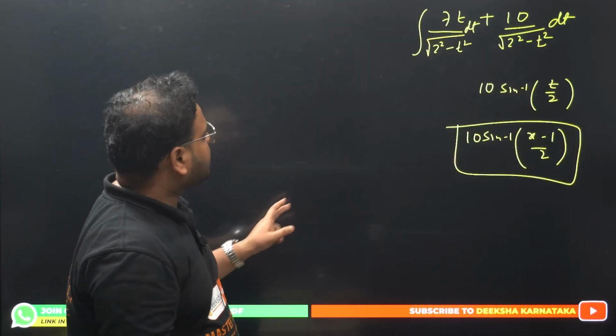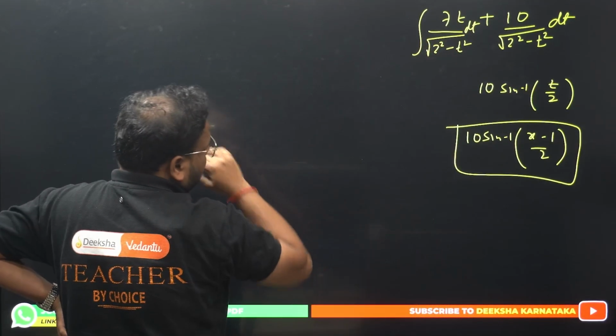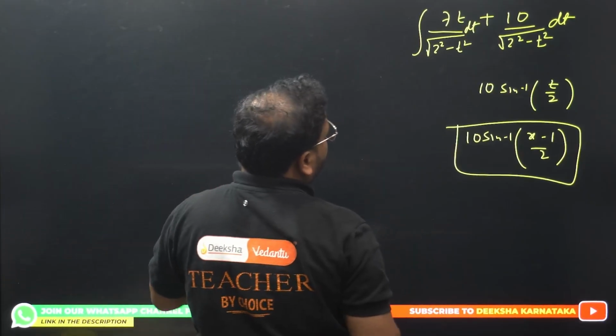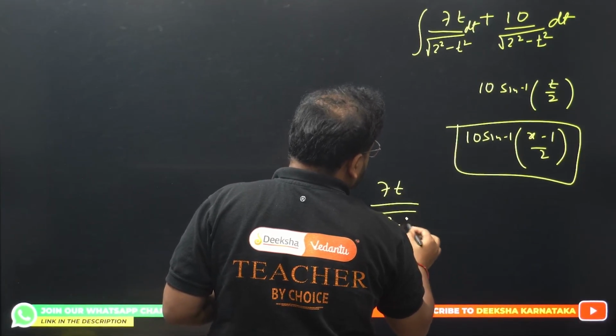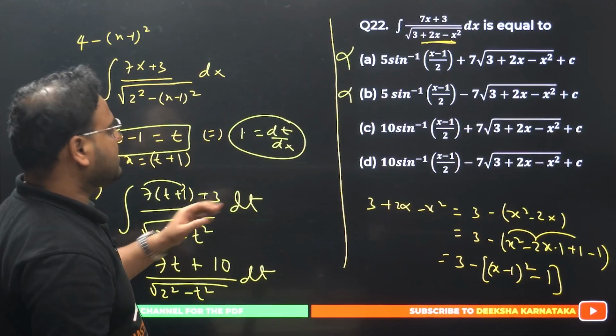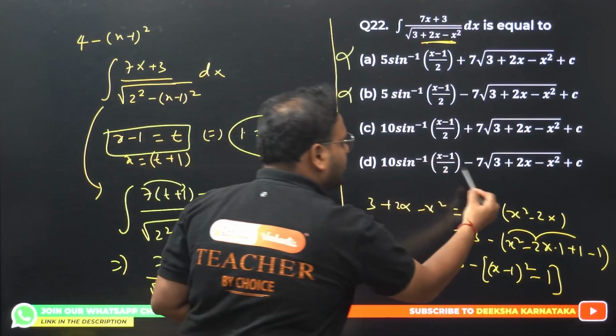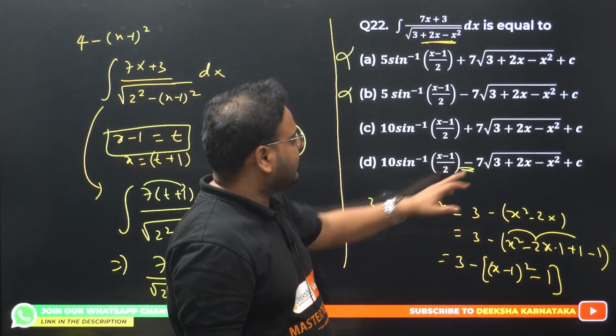Okay. Now the other option, please check. Just this part. What I have for this part? 7t upon root of 2 square minus t square. You can see clearly from here, I'm getting a plus sign, right? So of course this minus sign cannot be there. Think logically.